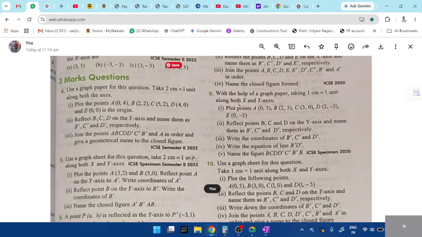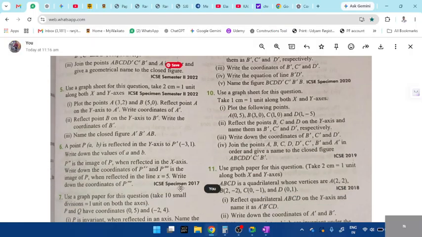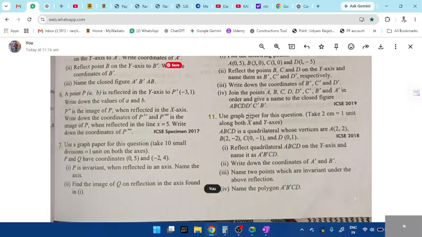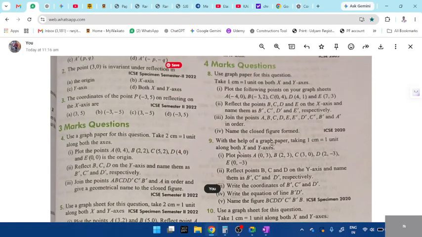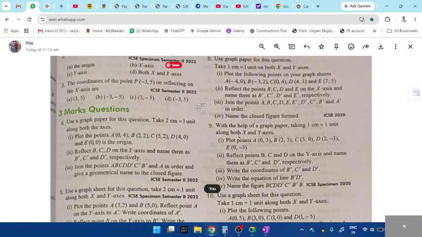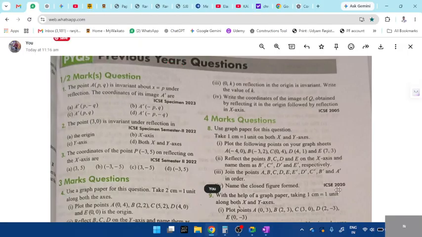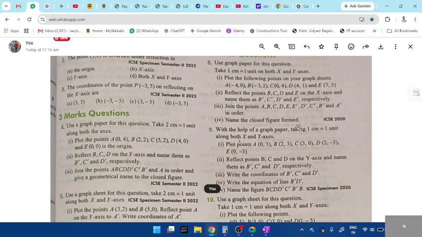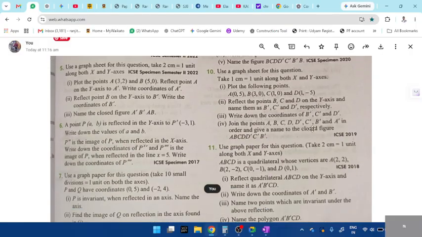See, in 2022, all of you will concentrate. In 2022, they had asked for 3 marks. Okay, 3 marks in 2017, and no more 2 or 3 marks. Not even for, I think, only 5 marks question. See here. In 2022, they've asked 3 marks. In 2020, 6 years back, they've asked for 4 marks. If you just go through, you'll understand this. Reflection on x-axis, y-axis, and close the figure, name the closed figure formed. So this was 2020.